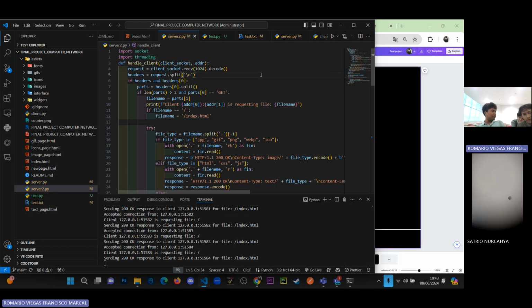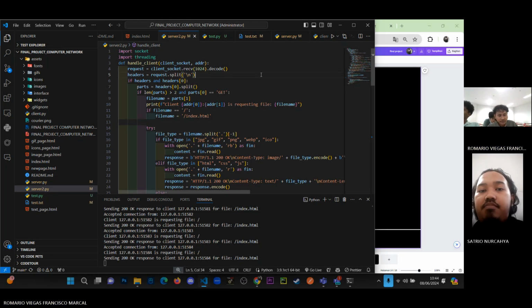Browser and the client testing. If on the browser, we save the file, kind of the file. There is one web browser and one terminal.